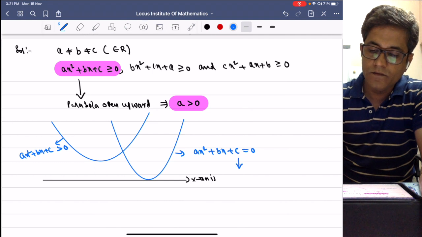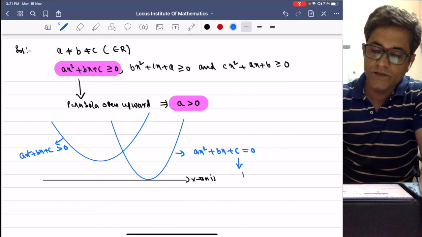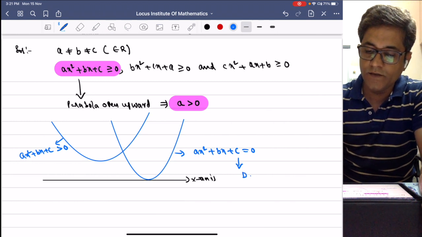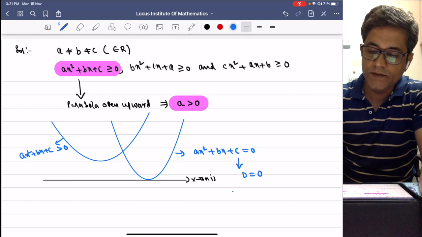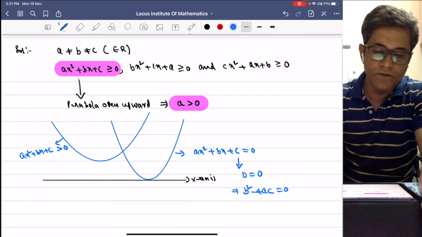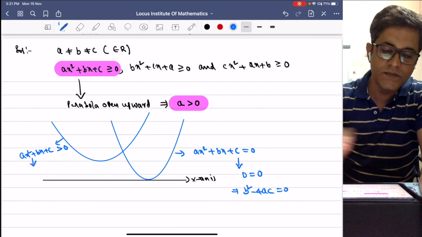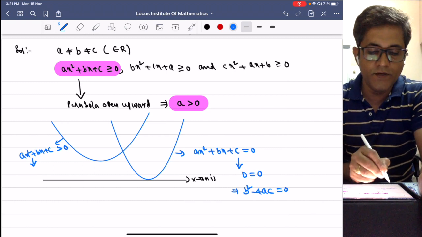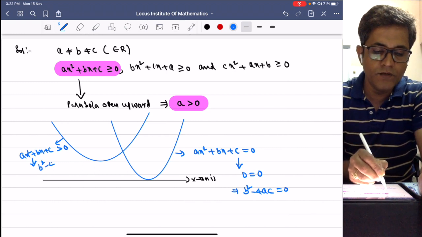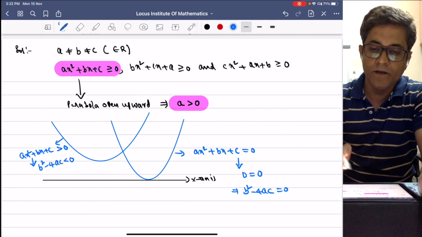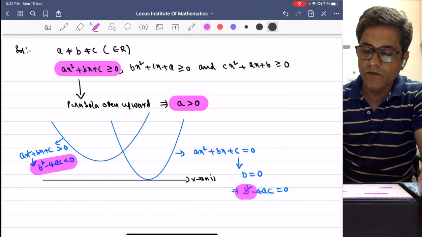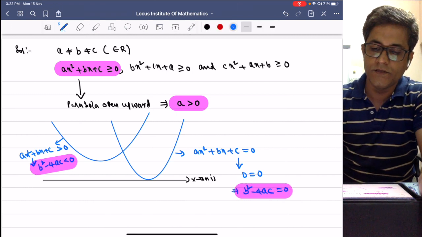For the first one, in this situation the roots are real and equal because it touches the x-axis. Therefore the discriminant is equal to 0. That implies b square minus 4ac is equal to 0. For the second graph, the parabola neither touches nor intersects the x-axis, therefore it has no real roots. Therefore b square minus 4ac is less than 0. So for this case b square minus 4ac is less than 0, and for the other case b square minus 4ac is equal to 0.